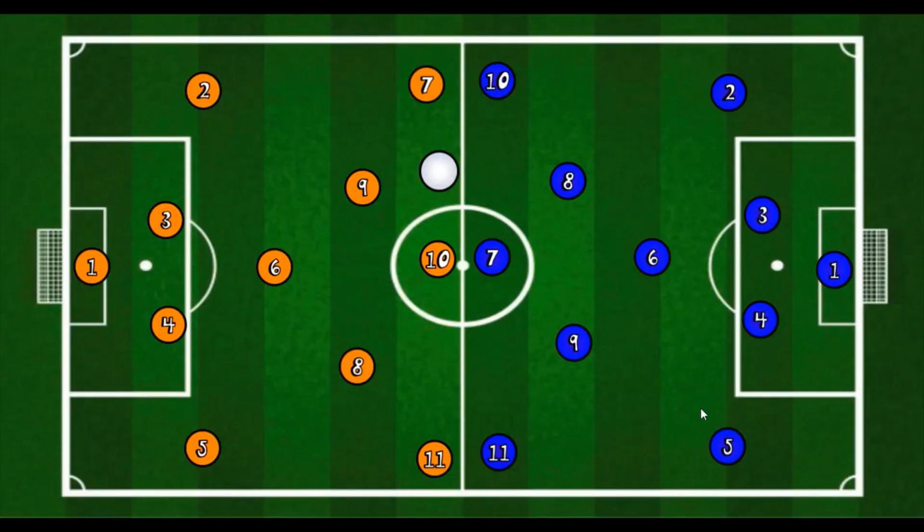Hello, everyone. Coming to the first semi-final game in Euro 2020, that is Italy versus Spain. The game will be played at Wembley Stadium, London, so it's a neutral venue. Let's look into lineup and formations for both teams.